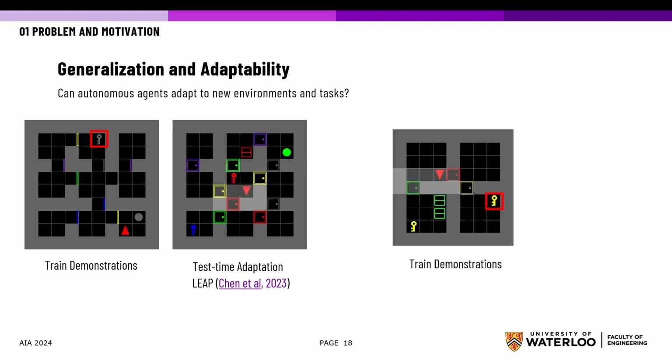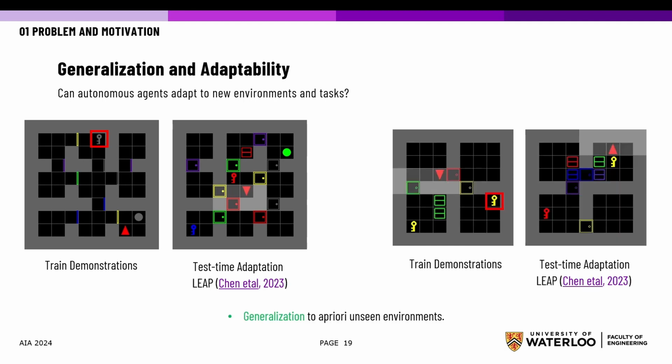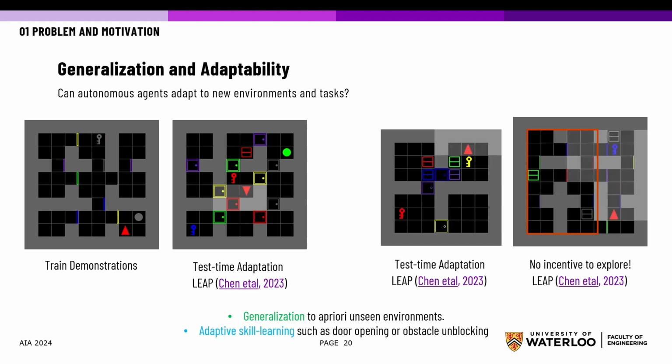Similarly, now the agent traverses through multiple rooms in the training demonstration but has never observed a pick up action, and this agent fails to adapt to new tasks that require pickup skills during test time evaluation, as seen here. Additionally, the end goal conditioned policy sometimes offers very little guidance, resulting in the agent getting locally trapped, especially when the goal region is far from its current location. This often leads to the agent never visiting that region of the environment, as seen here with the red box.